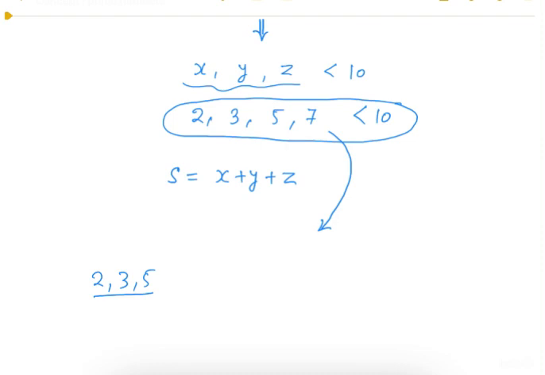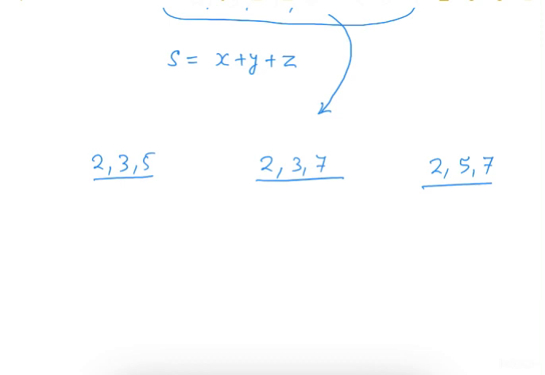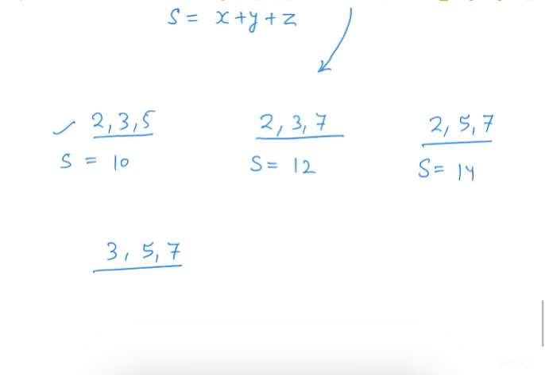Case 2 is when we select 2, 3 and 7. Same way, case 3 is when we select 2, 5 and 7. Case 4 is when we select 3, 5 and 7. So in the first case, S will be 10. In the second case, S will be 12. In the third case, S will be 14. And in the fourth case, S will be 15.